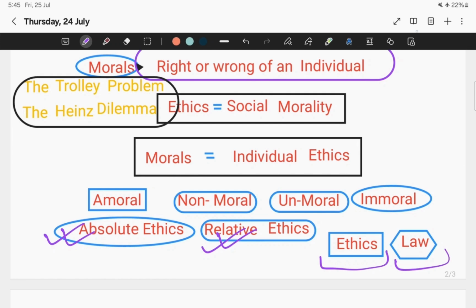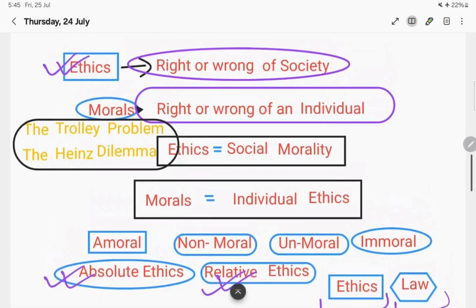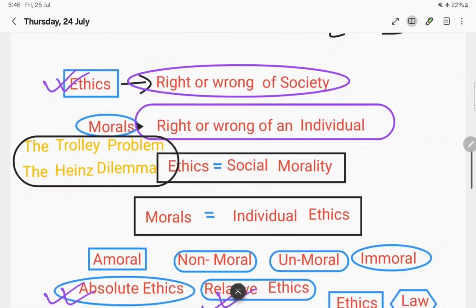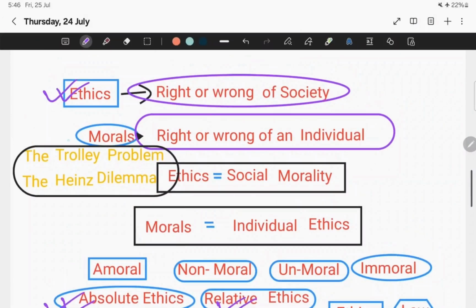So this was all about ethics that I had studied. Apart from that, I also studied morals. What exactly does the term morals mean? Ethics means the right or wrong from society's perspective.